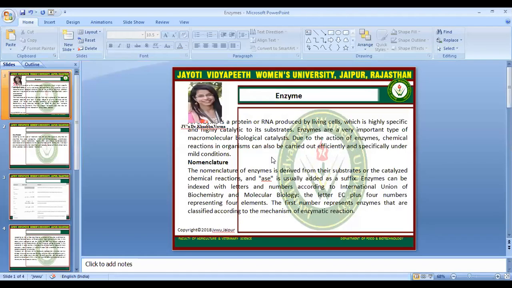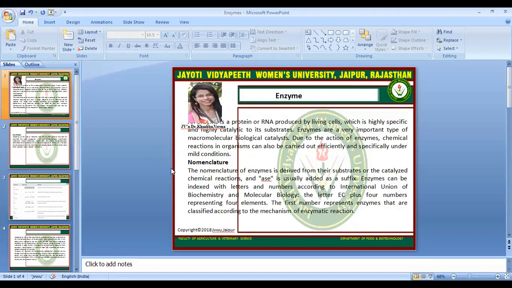Today we will discuss enzymes and their classification. So enzymes are basically proteins produced in the living cells which are highly specific and highly catalytic to their substrates. Enzymes are a very important type of macromolecular biological catalyst.